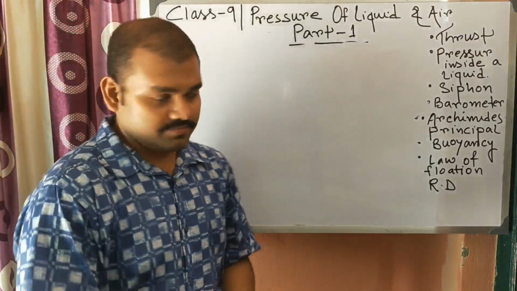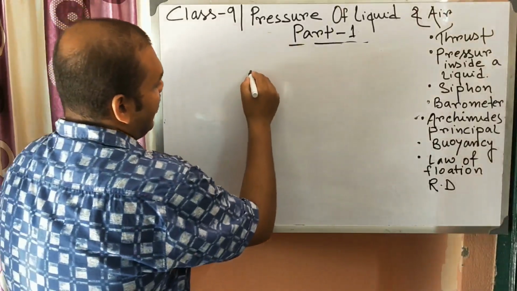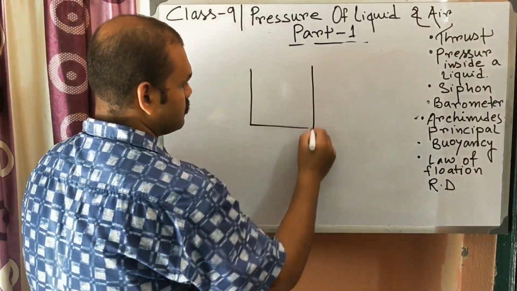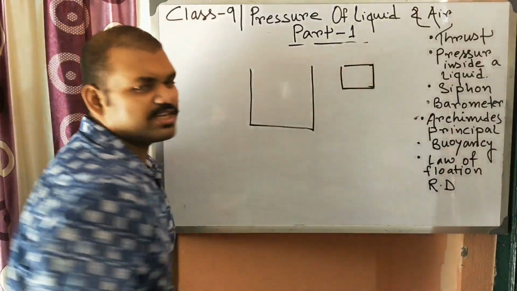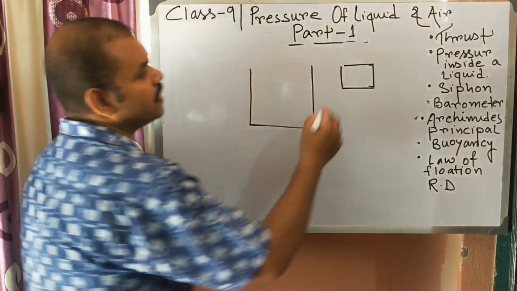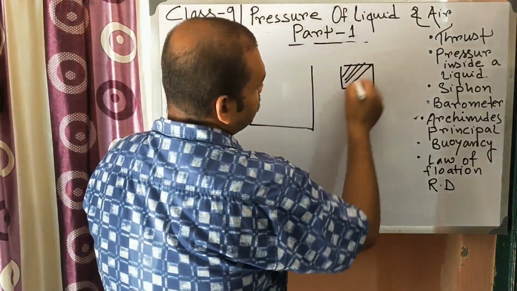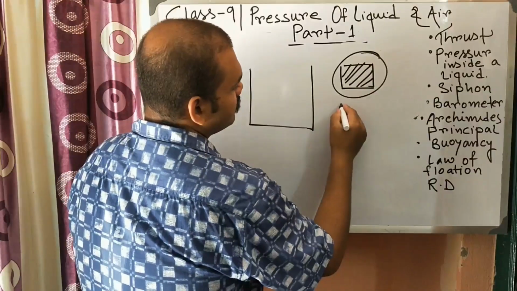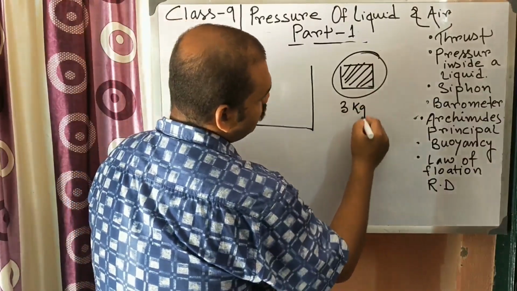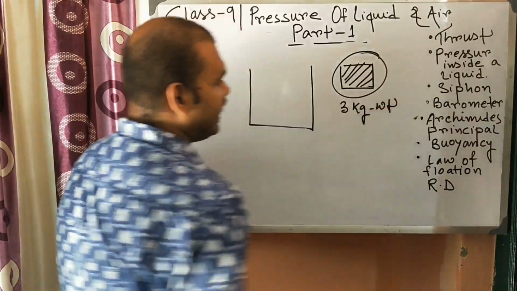What is the meaning? Suppose there is a metal cube which has a weight of 3 kg in air.